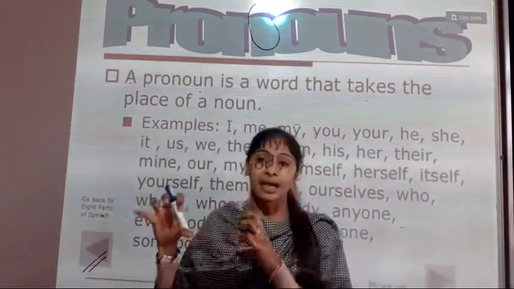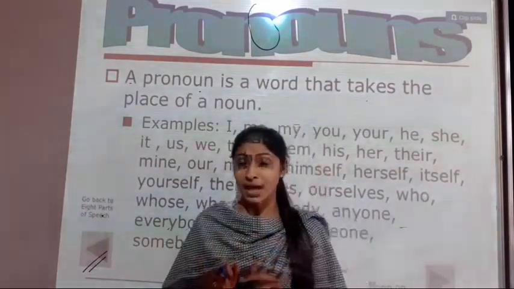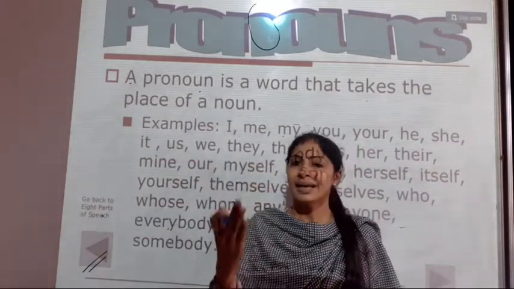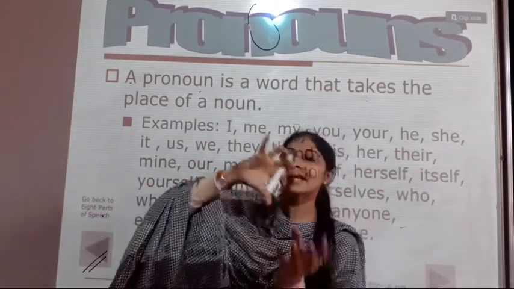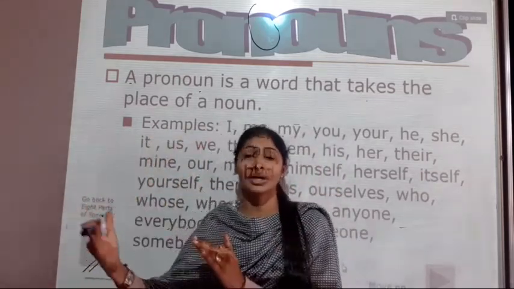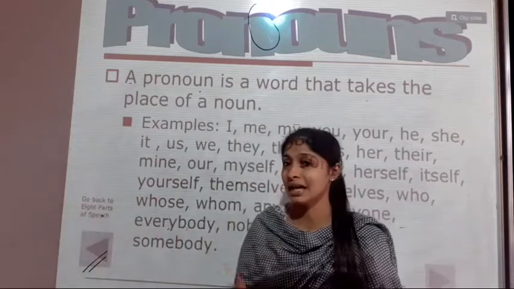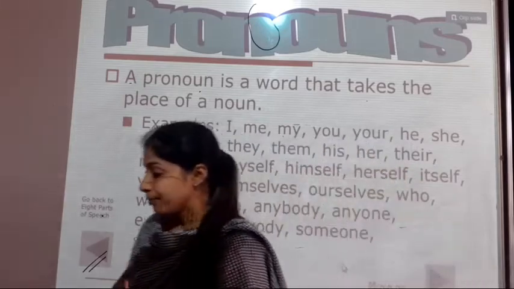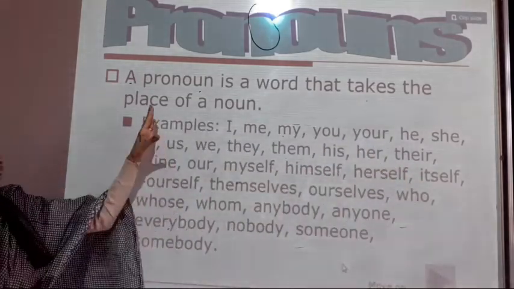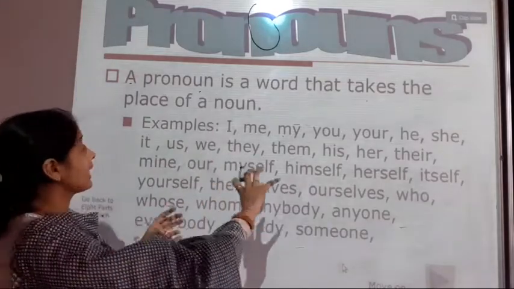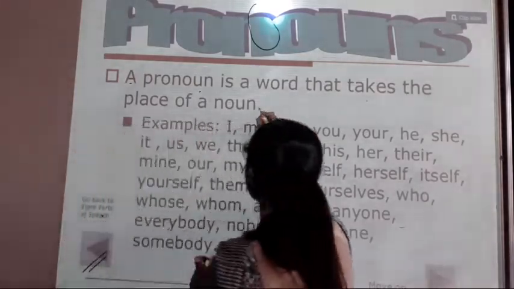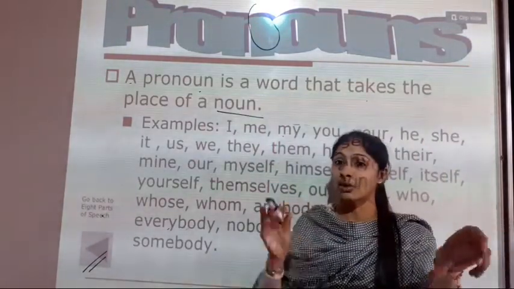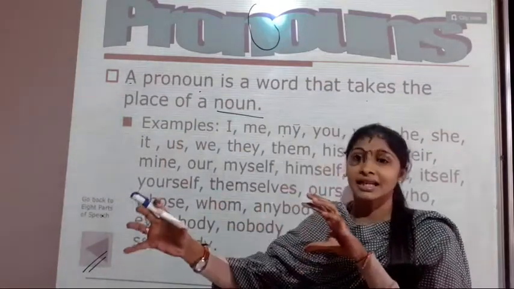There are also some types of pronoun, remember. So the main pronouns are I, we, you, he, she, it, they. Then they are distributed into relative pronouns, subjective pronouns. We'll see that afterward. So here students, we are discussing the pronoun. See, what is the pronoun given here? A pronoun is a word that takes the place of a noun. Remember this noun, as we know that there are two types of noun, common noun and proper noun. A common noun does not give any name.